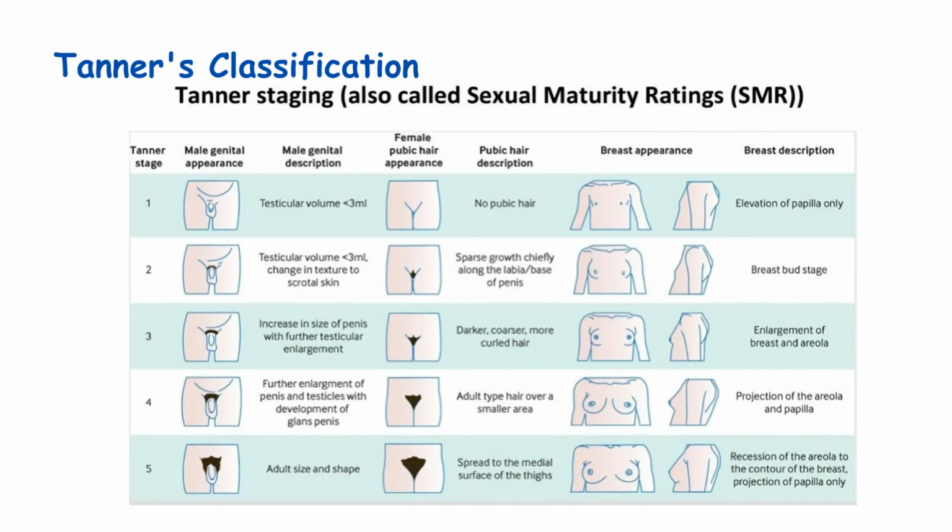If you see a different sequence, like pubic hair before breast development, think about adrenal causes or other hormonal issues. One more thing. Estrogen causes breast development and growth of the uterus and vagina. But androgens from the adrenal gland cause pubic and axillary hair growth, so these two processes have different hormonal controls.